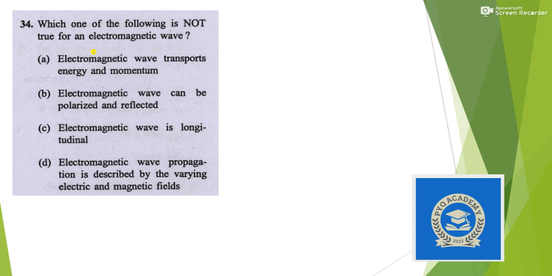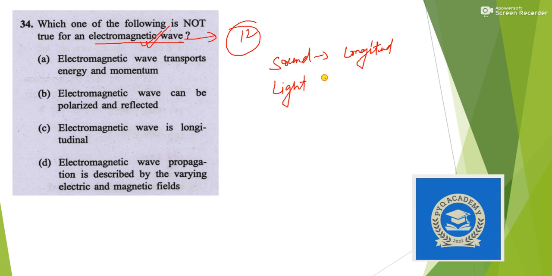Next question. Which one of the following is not true for electromagnetic waves? The concept of electromagnetic waves is given in higher NCERT, but it is an important concept, so you should know the characteristics of electromagnetic waves. But you can solve this question by knowing one fact, that sound is a longitudinal wave, and light is a transverse wave. You know this?